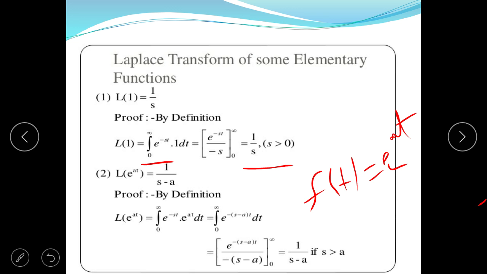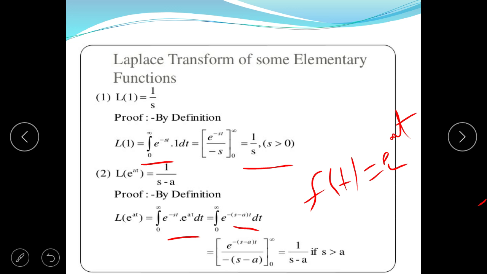If we want to prove this, we take the integration from 0 to infinity of e to the power minus st dot the function f(t), that is e to the power at dot dt. We know that if the base is common and the powers are different, then the powers are added. This is the concept of mathematics. So we can write e to the power minus (s minus a) t dt, from 0 to infinity.